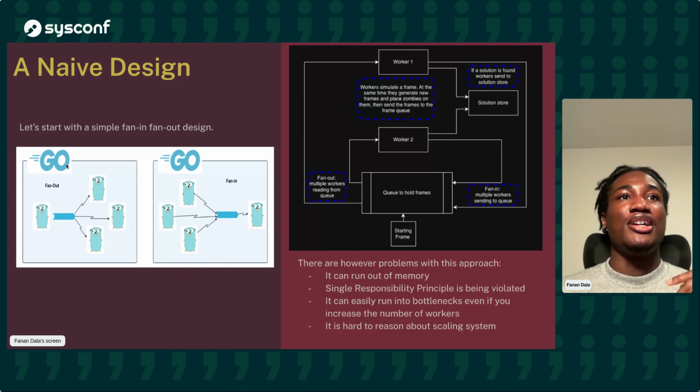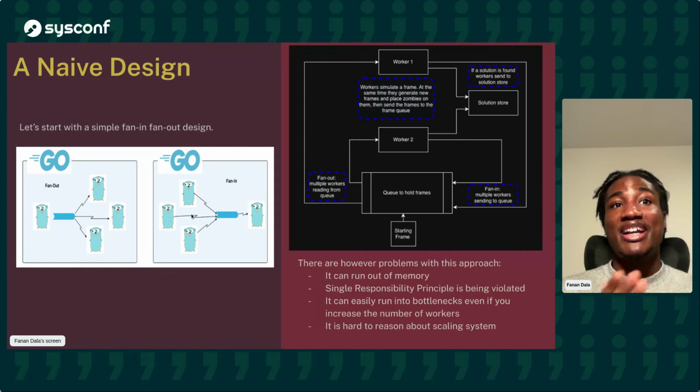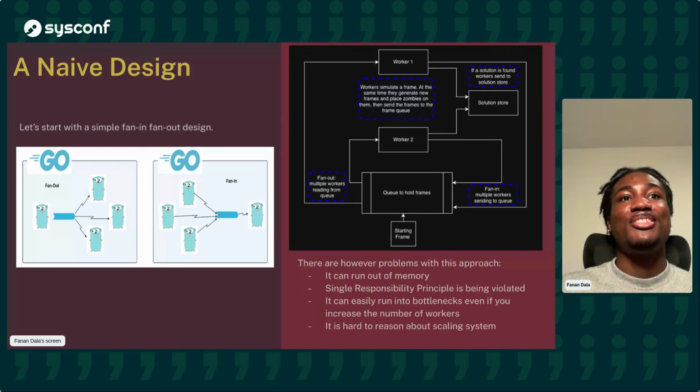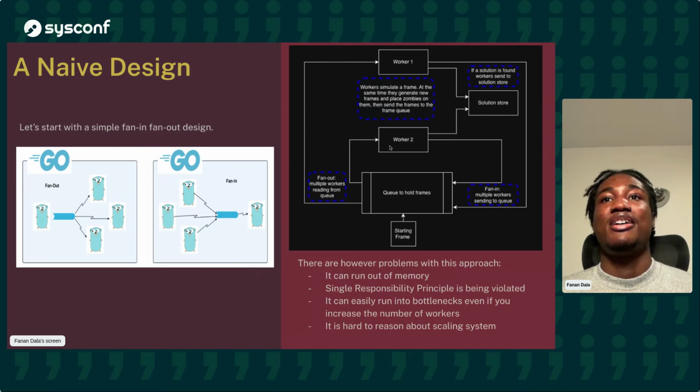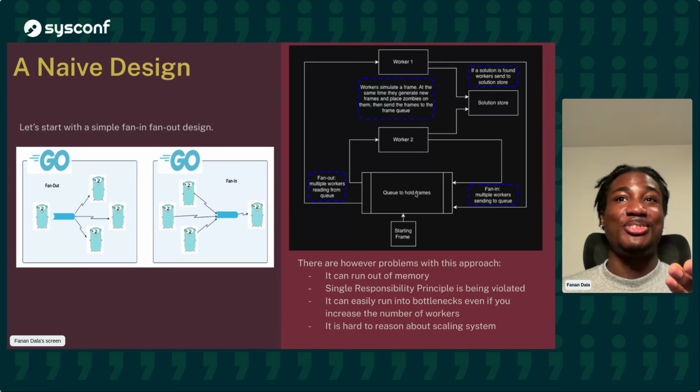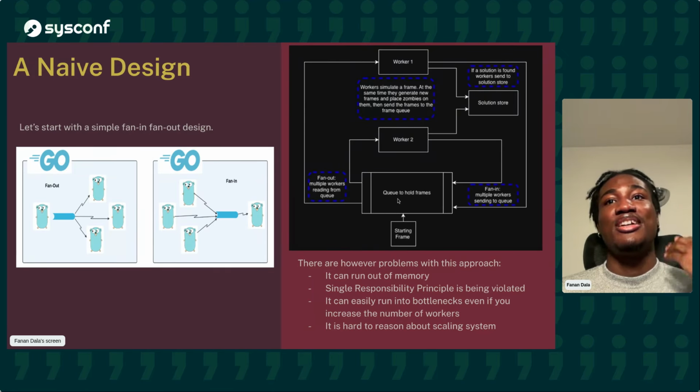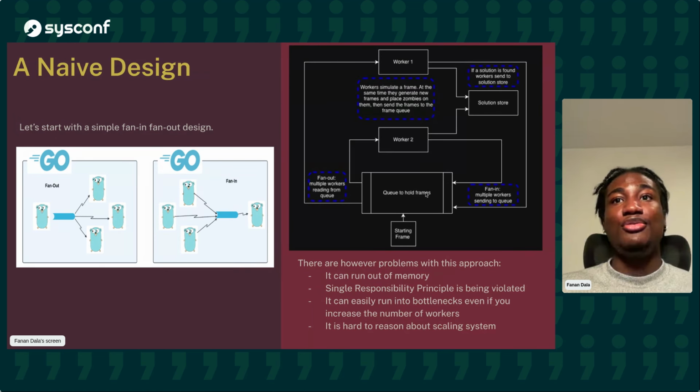Before we go on, there's a concurrency pattern that you're probably going to encounter if you're designing any concurrent system, and that is the fan in and fan out patterns. Fan out is simply when you have a pipeline and multiple nodes are reading from it, and fan in is simply when you have a pipeline and multiple nodes are writing to it. We're going to leverage this to create a very naive design, which is what we have here. Pretty confusing as it should be, because this is a very bad design. You have a starting frame, which goes into a queue that holds all the frames.